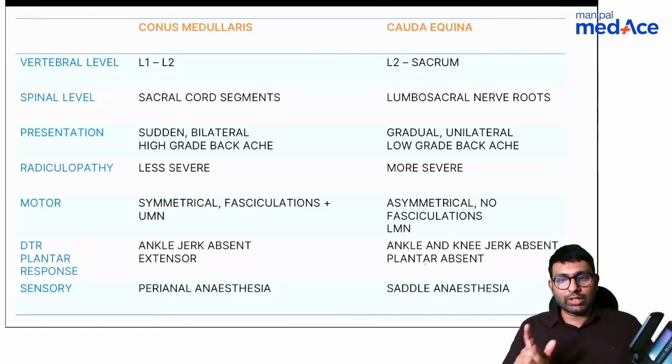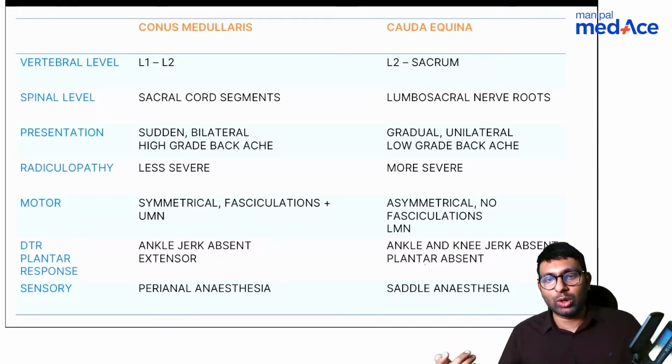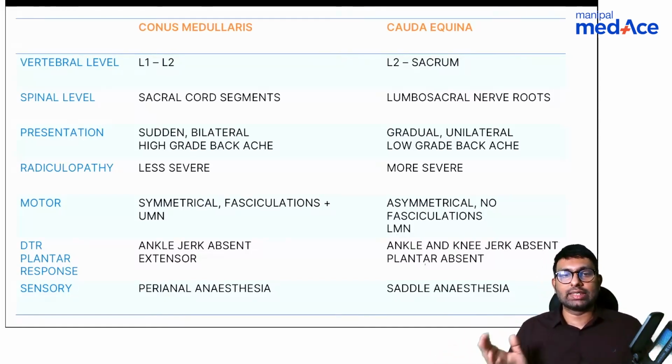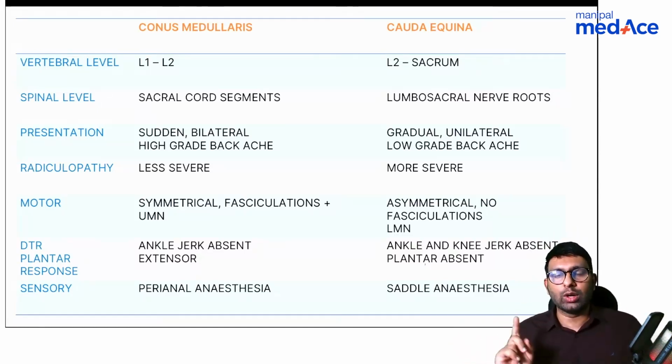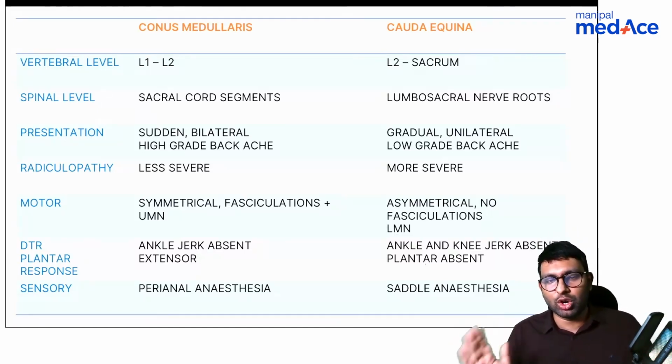And the last one, which I don't think you mentioned, is sensory. Saddle anesthesia is seen in cauda equina. Perianal anesthesia is seen in the case of conus medullaris. So this is the difference between conus medullaris and cauda equina. I hope this is understood. Everyone has got what conus medullaris is, what cauda equina is.